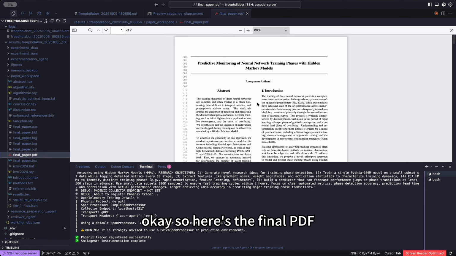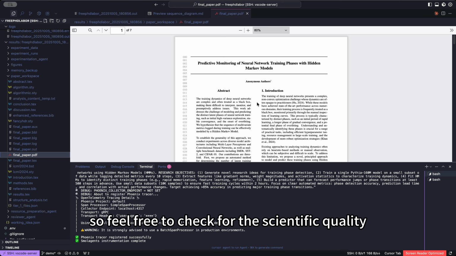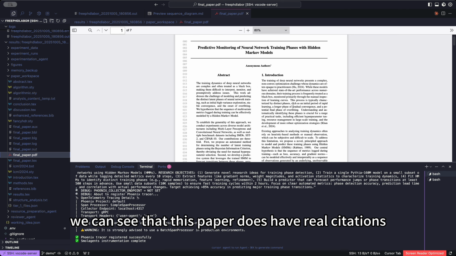Okay, so here's the final PDF. We'll make this available in our code and in our blog, so feel free to check the scientific quality in more detail yourself. But just from a glimpse, we can see that this paper does have real citations.